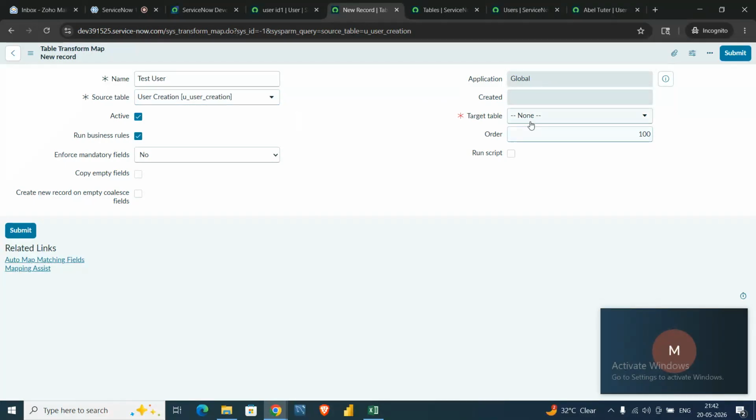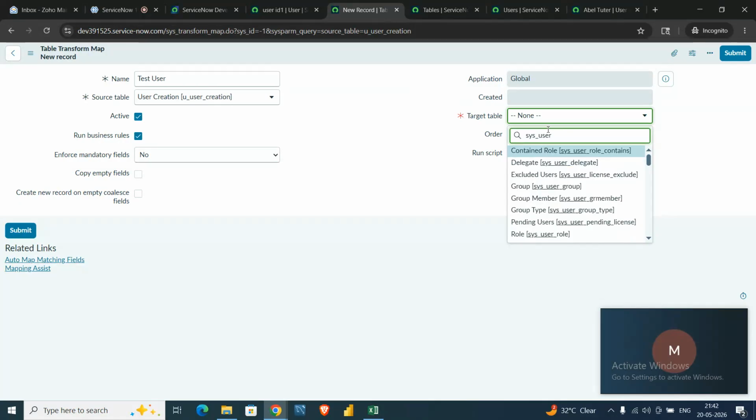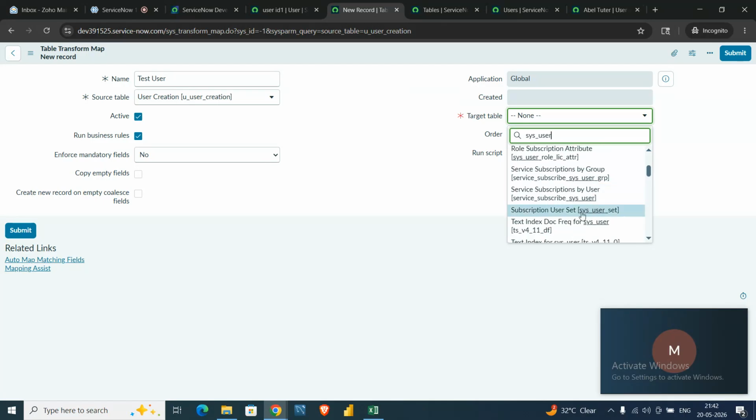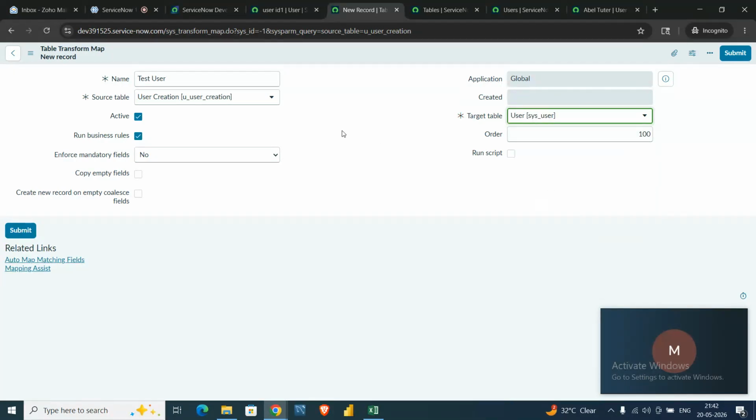Okay, and here another option is target table. What is the target table? The table where we want to insert the data. In our case, it is the user table. So what is the backend name of the user table? sys_user. If you click sys_user, it will give you the table content. Here the user table is fine. Okay, sys user, sys_user. So these are some fields which are present here.